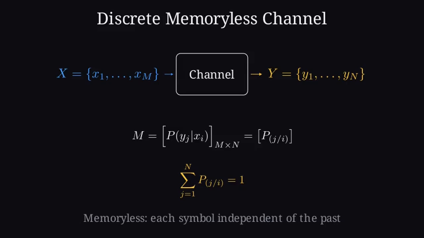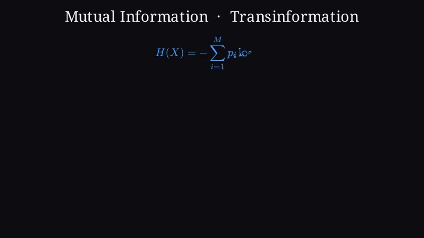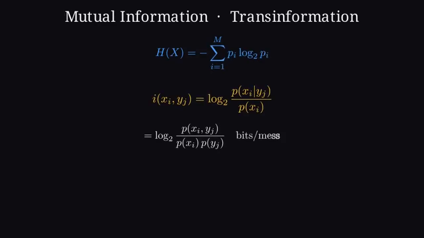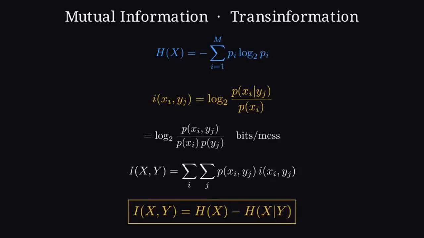Memoryless means each symbol is scrambled independently of the past. That matrix is the whole story of the noise. Once symbols cross that channel, how much information actually arrives? That is mutual information, also called transinformation. For one pair, Xi sent and Yj received, the mutual information is the log of how much more likely that input becomes after seeing the output. Averaging over every joint pair gives I of X, Y.